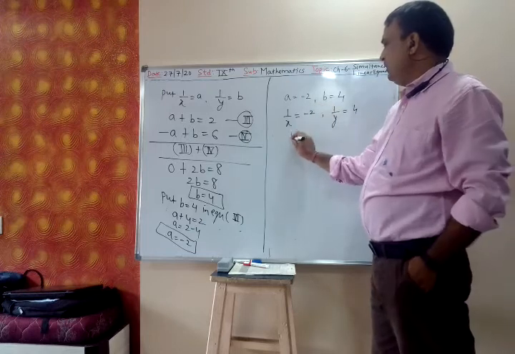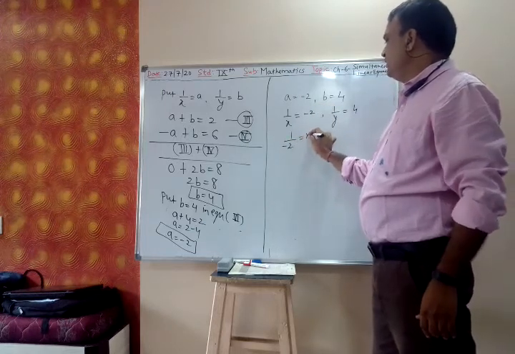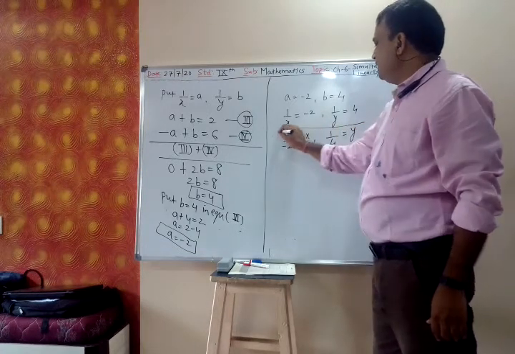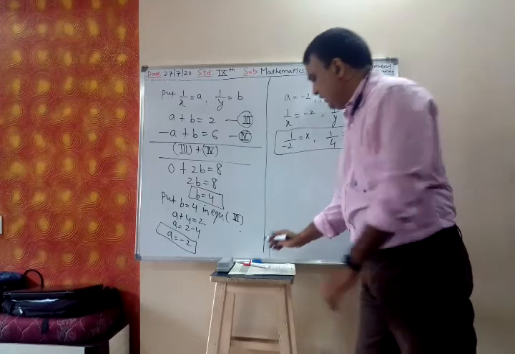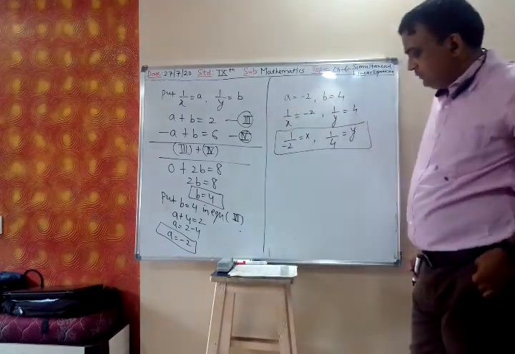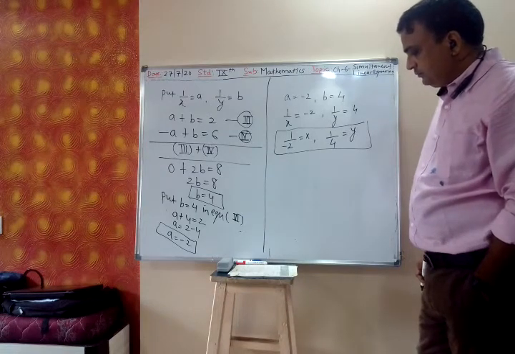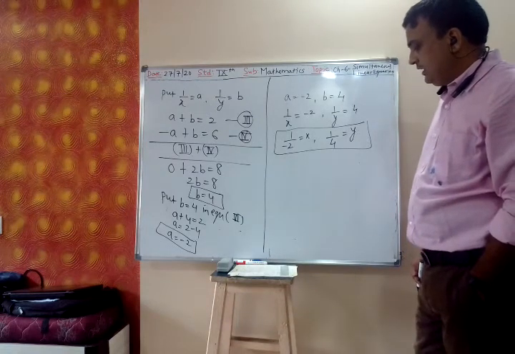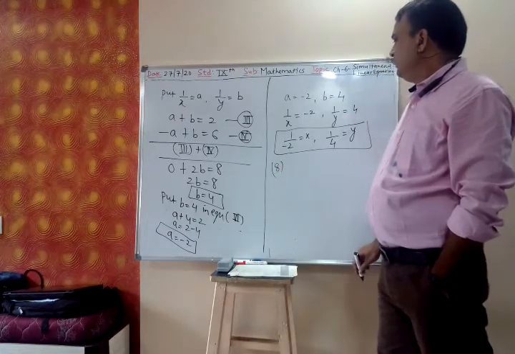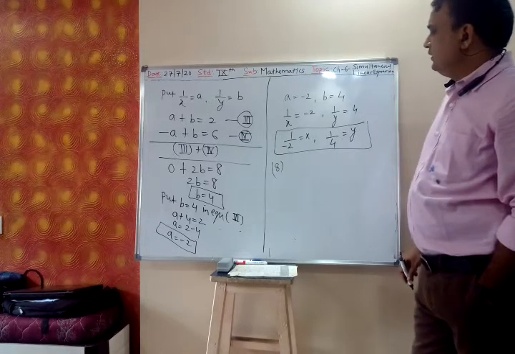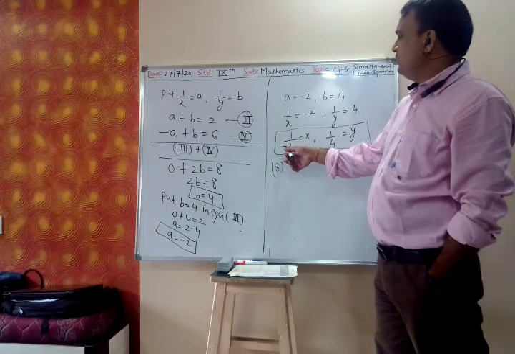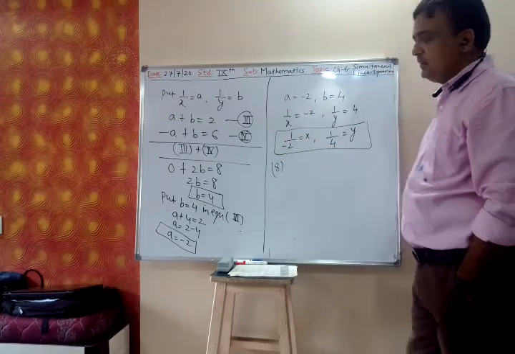So cross multiply, 1 upon minus 2 is x and 1 upon 4 is y. So x is minus 1 upon 2 and y is 1 upon 4. So this is the final answer. The minus sign you can take anywhere, in the numerator, denominator, or in between.